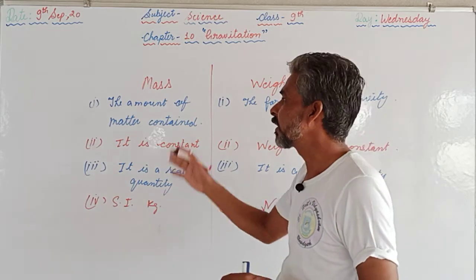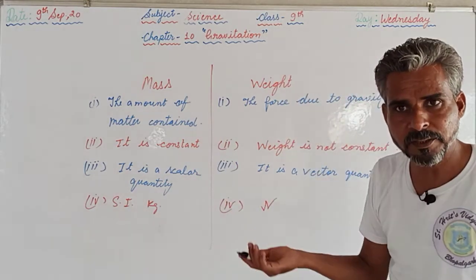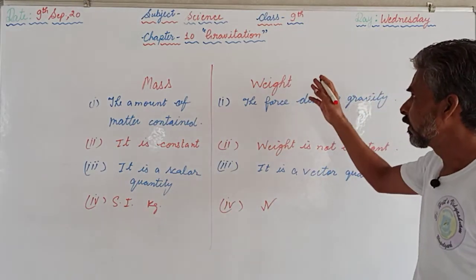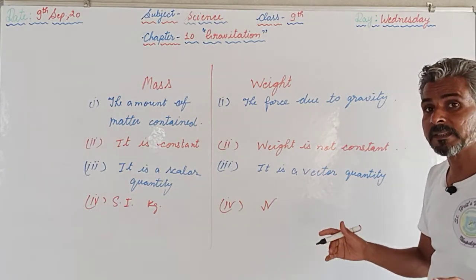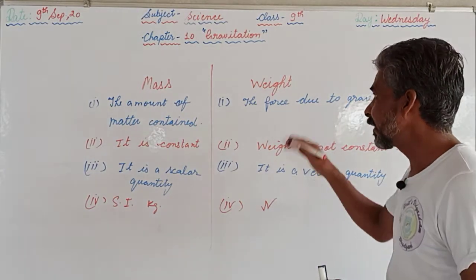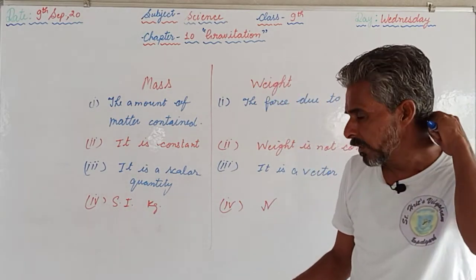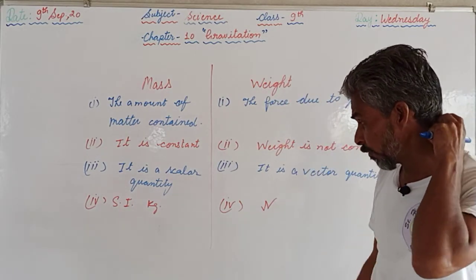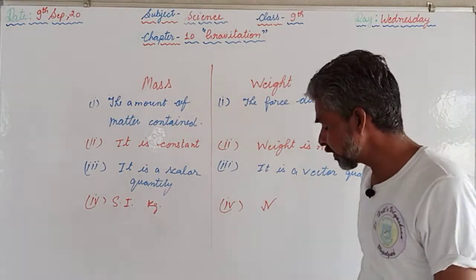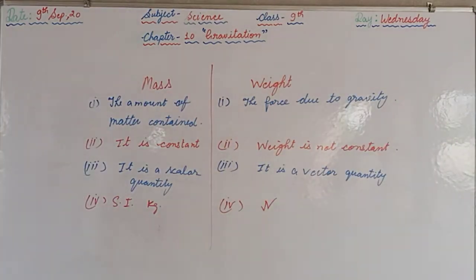The third one is, mass is a scalar quantity because it is having only the magnitude, not the direction, but weight is a force and force is having the magnitude as well as direction. That's why it is the vector quantity. The last difference we can write regarding the SI units, the SI unit of mass is kilogram and the SI unit of weight is Newton. So this was question number 1.